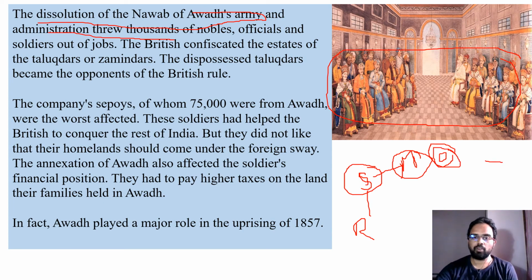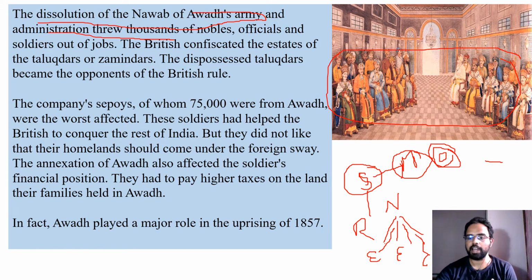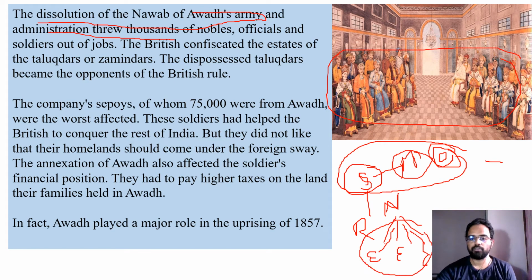And what happened? See, these Nawabs used to get taxes from a lot of lands called estates. In those days, there were estates, and from these estates, they used to get taxes from the lands. So after removing all the officers and ministers in the court, they captured all the estates of the Nawab.